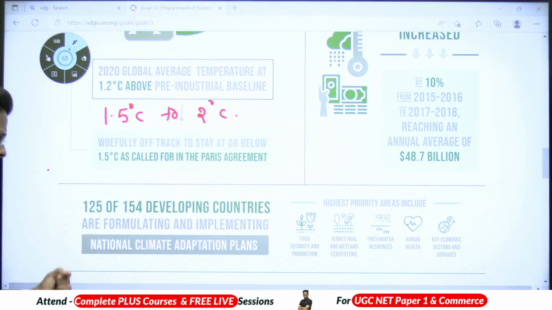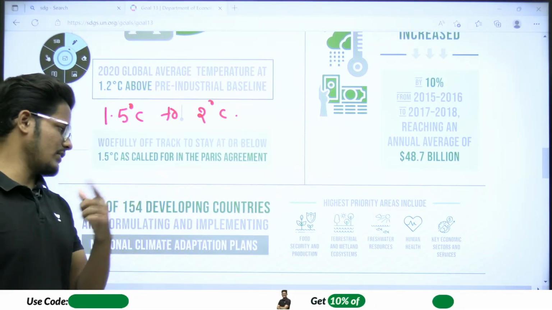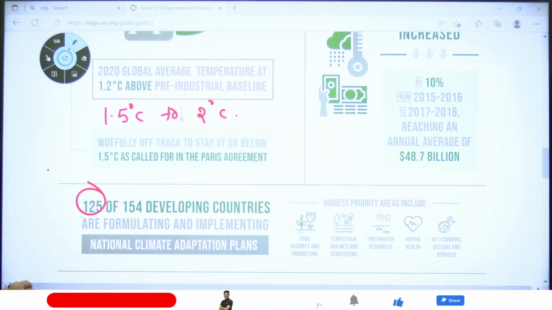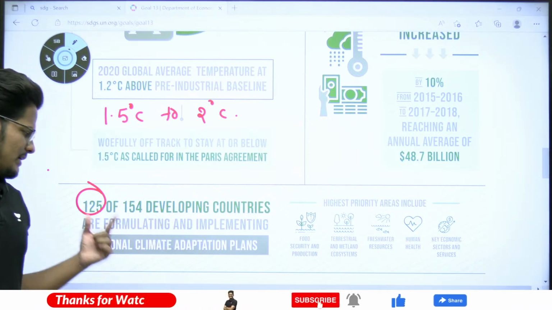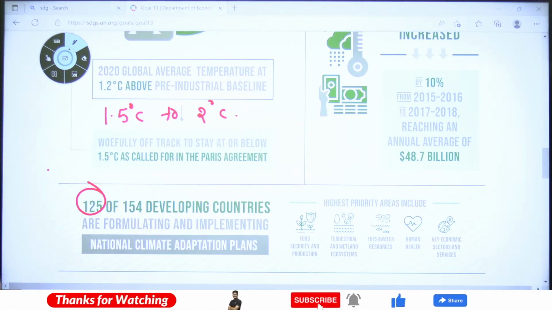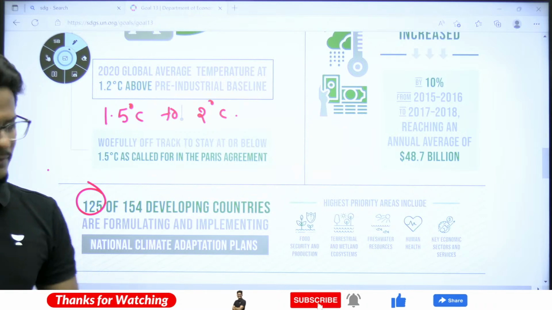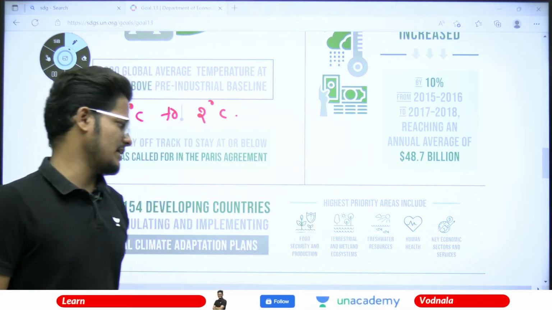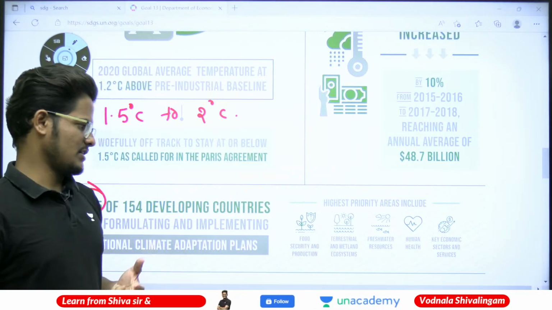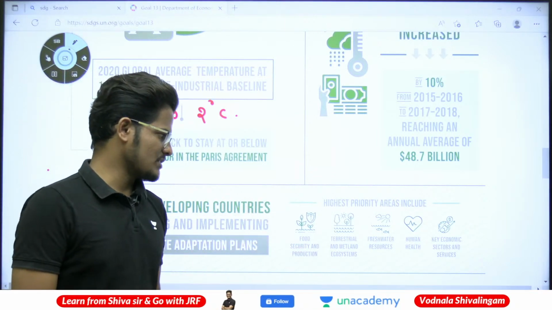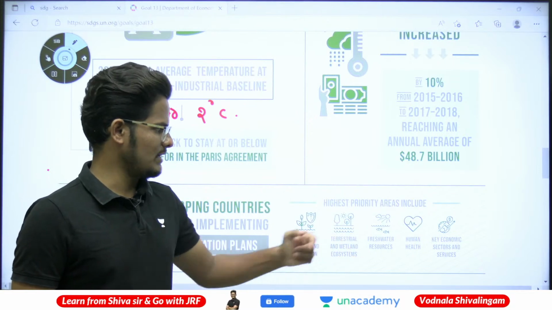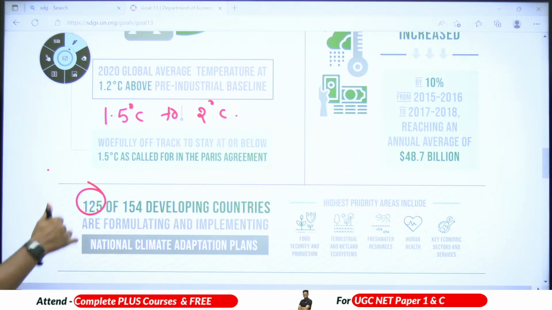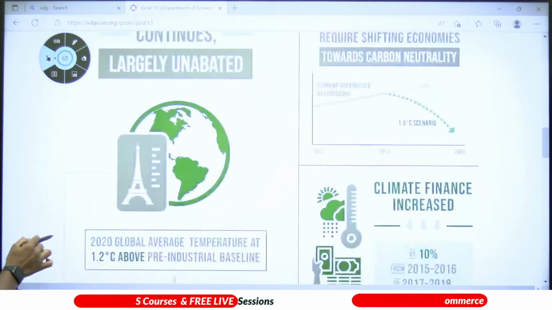Out of 154 developing countries, 125 are formulating and implementing national climate adaptation plans. National climate adaptation plans are being implemented. The highest priority areas include food security and production, terrestrial and wetland ecosystems, freshwater resources, human health, and key economic sectors and services. These are the high priority areas as per them.